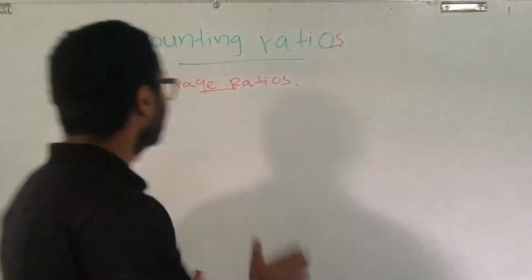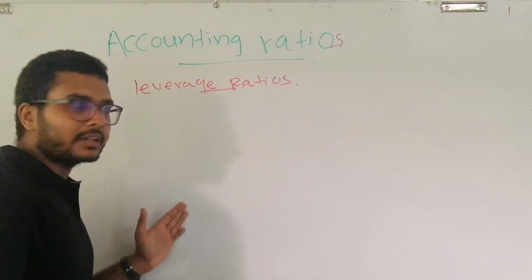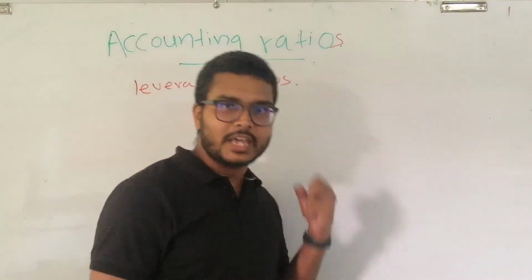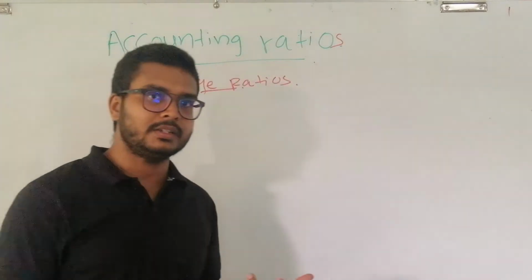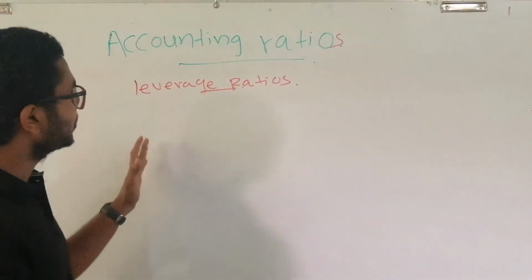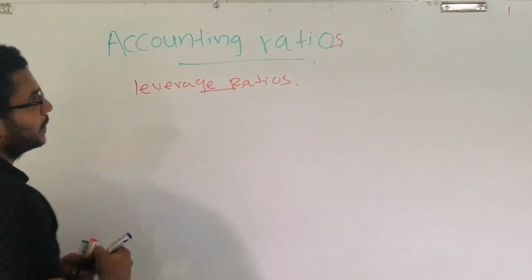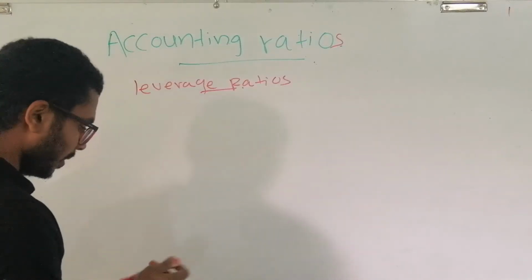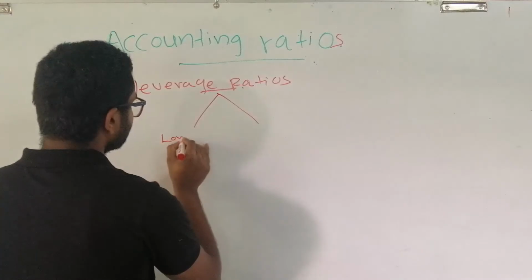Just look at the leverage ratios. The ratios which are calculated to measure the long-term stability and the long-term solvency of a company are called leverage ratios. These ratios are calculated because the people concerned about the business want to know about the long-term stability of that company.